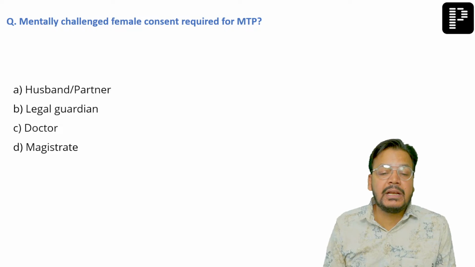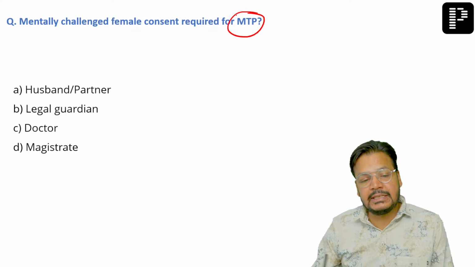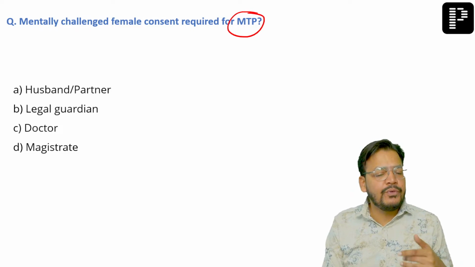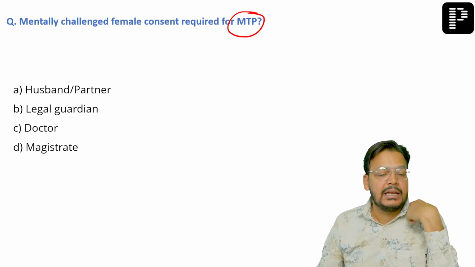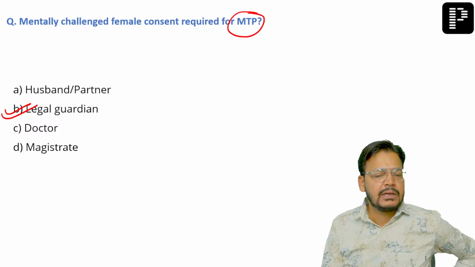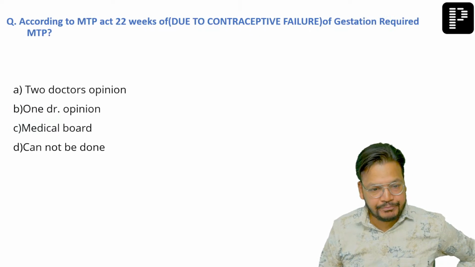Mentally challenged female, consent required for MTP. Who gives the consent for a mentally challenged female? Give me the answer. They are asking who is in charge of that female. Legal guardian. This is a very simple question. Legal guardian gives the consent for mentally challenged people.